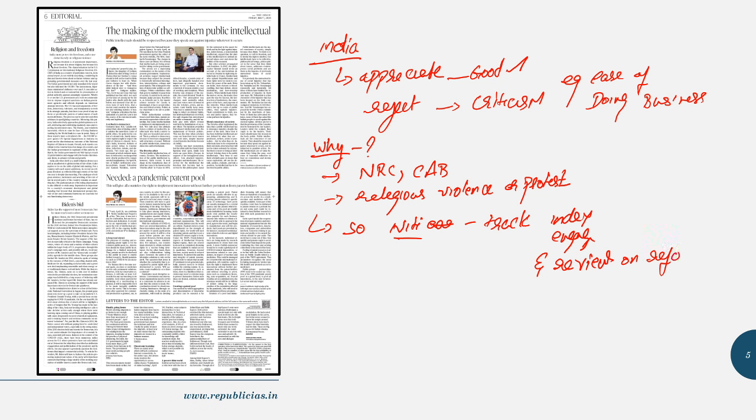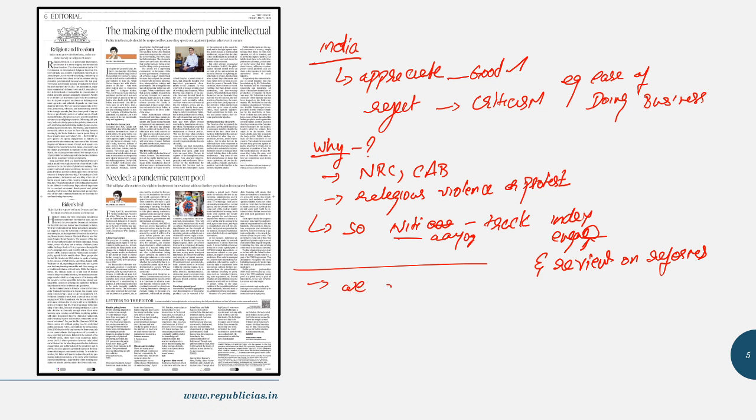Fine. And added to it, this article tries to say that if we take India, then India tries to advertise itself to the world that we happen to be a multi-religious democracy. Plus added to it, we also try to advertise ourselves that we follow rule of law. By rule of law, what we mean is that law is supreme and the government is bounded by the law. So the government should work within the limits of the law.